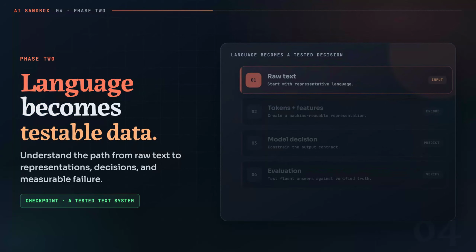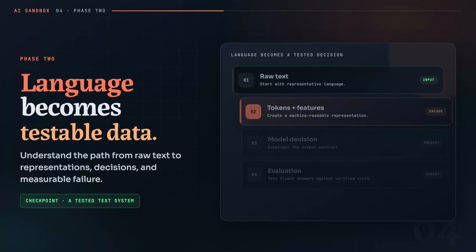Phase 2 explains how machines work with language. Start with text processing, tokenization, features, labels, training data, and evaluation. Classic natural language processing is still useful because it makes the mechanics visible. It also teaches an important lesson. The quality of a model cannot rescue unclear labels or misleading data.